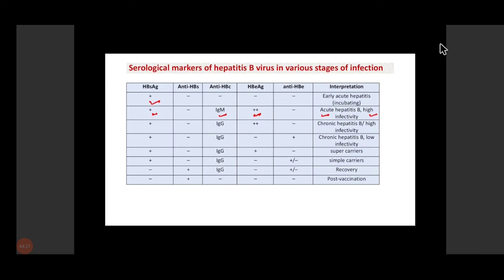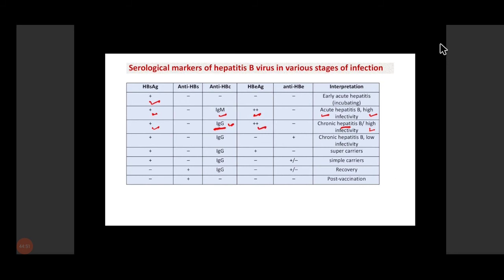Then in chronic hepatitis B, HBs antigen will be present because I told you it persists. It will persist for more than 6 months in chronic hepatitis also. HBs antigen will be there, and anti-HBc will be there, but now it will be of IgG type. And if it is of high infectivity, HBe antigen will be present.